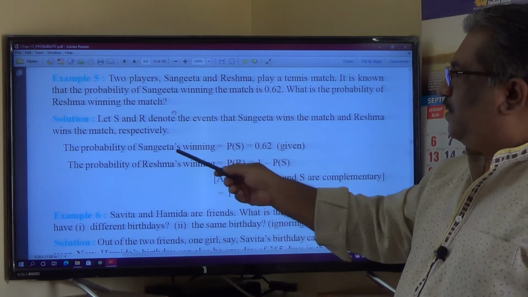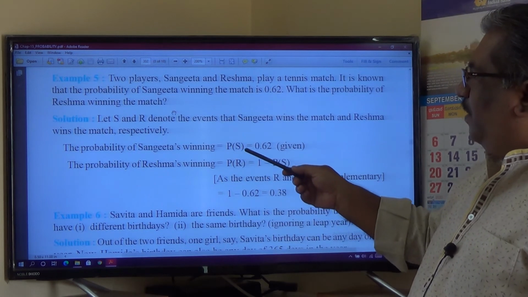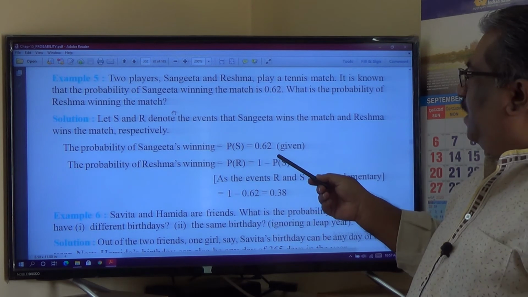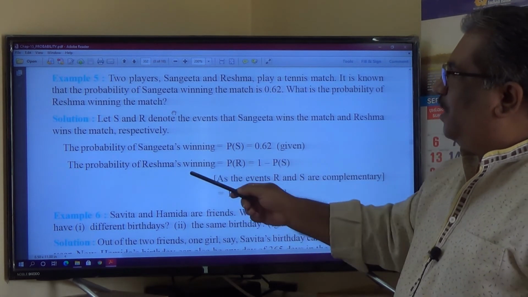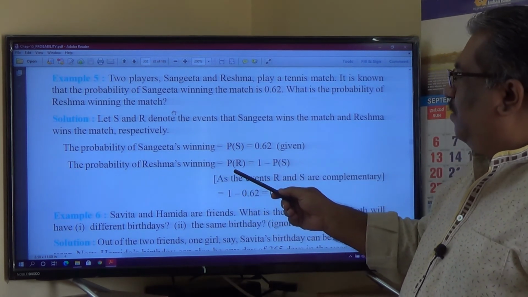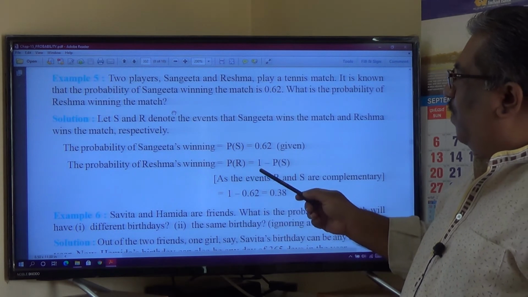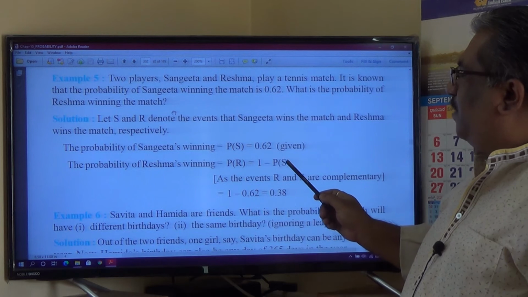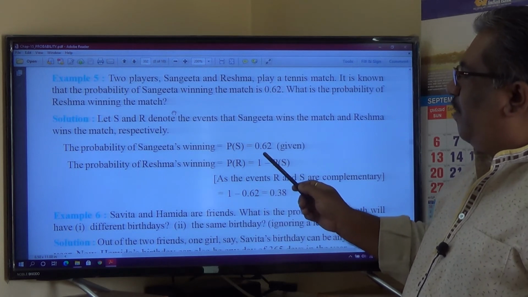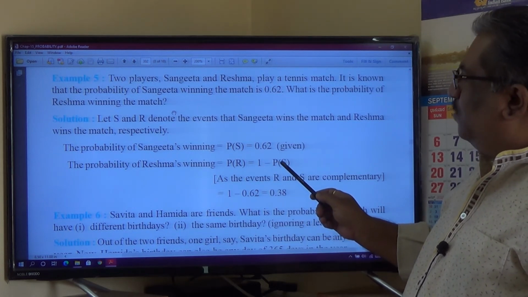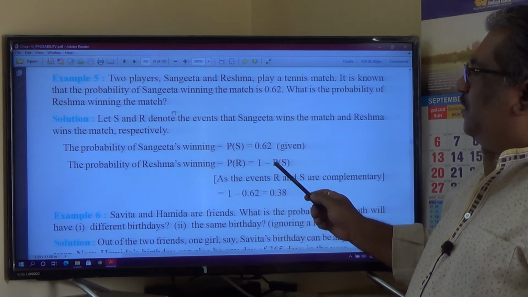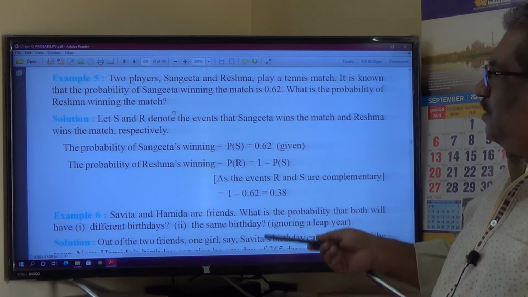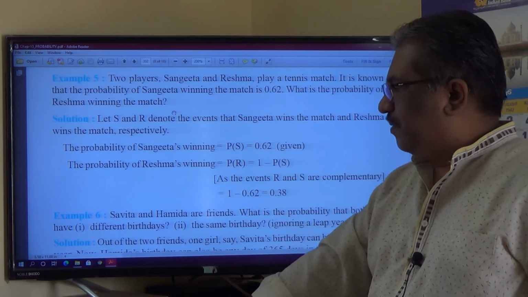Here probability of Sangeeta's winning, P(S), is given as 0.62, and probability of Reshma's winning is 1 minus probability of Sangeeta winning. 1 minus probability of Sangeeta winning is nothing but probability of Sangeeta losing, and probability of Sangeeta losing is nothing but Reshma winning. So 1 minus P(S). Look at this one, study yourself, which is a simple one.